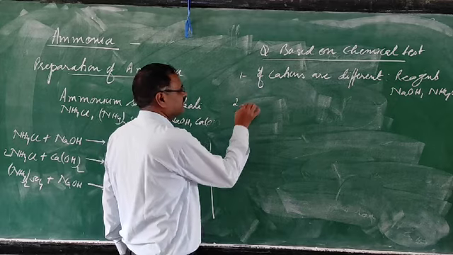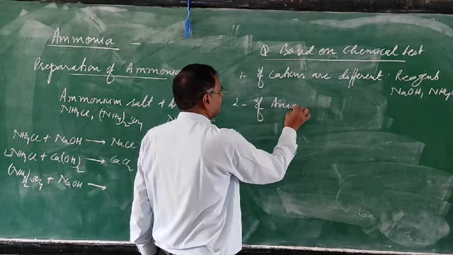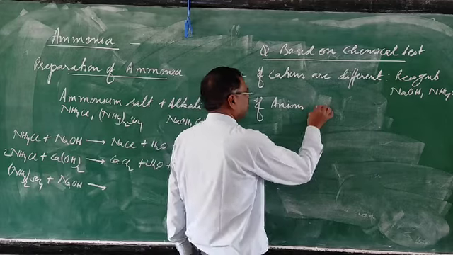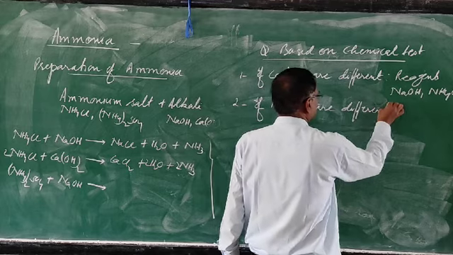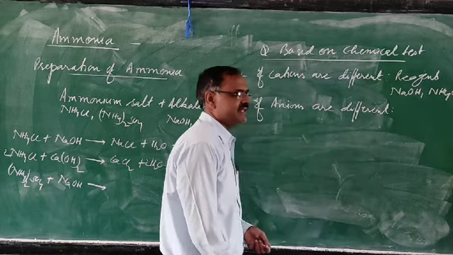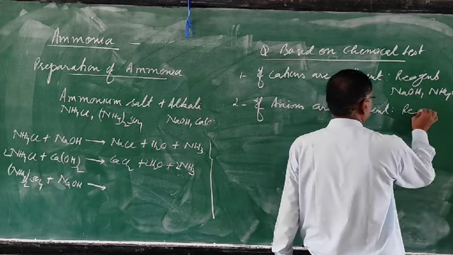Second one, if anions are different, then we will use the reagent either silver nitrate or barium chloride.